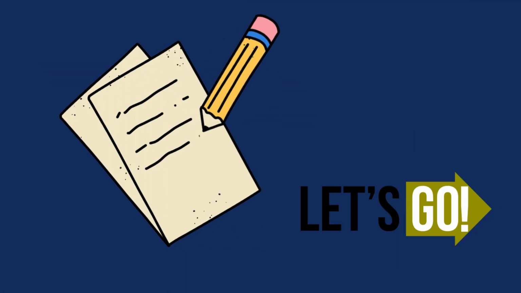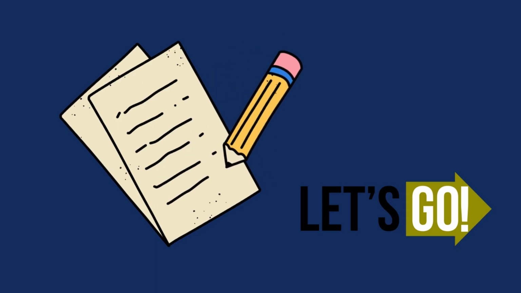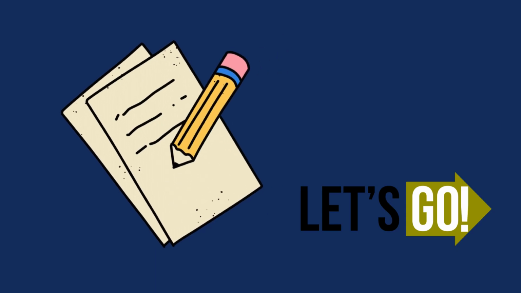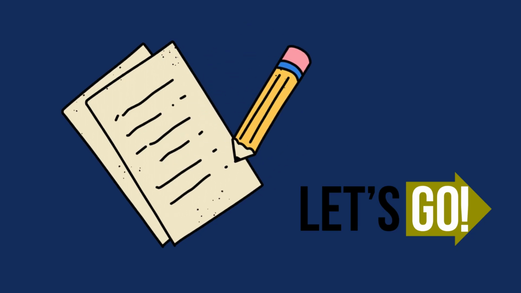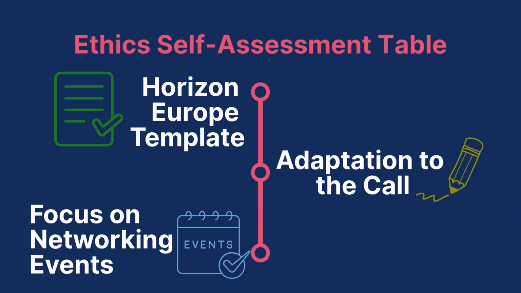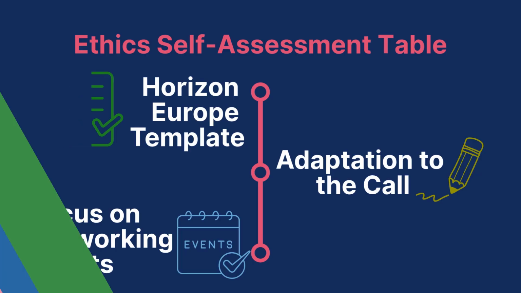In this tutorial, we'll help you understand how to complete the ethics self-assessment table for your proposal to the networking support scheme. Let's review the different sections together. The ethics self-assessment table is based on the Horizon Europe template. It has been adapted to the call text, considering that the networking support scheme funds the organization of networking events.